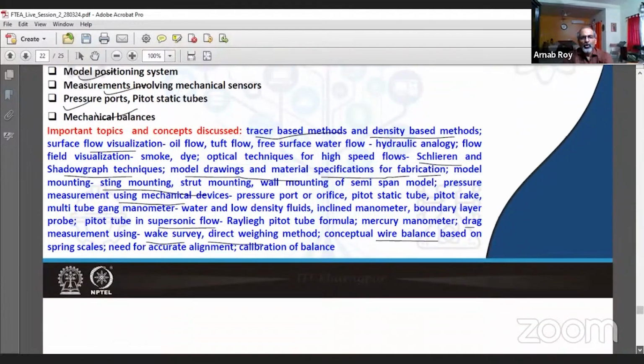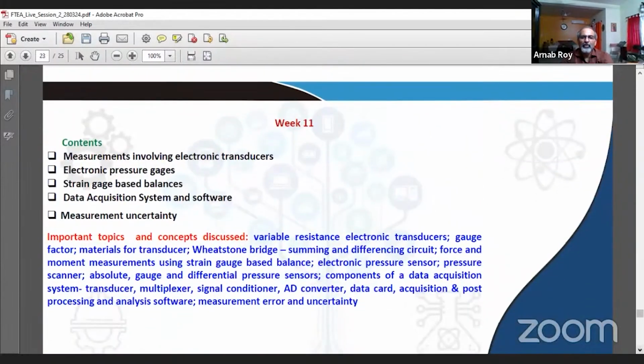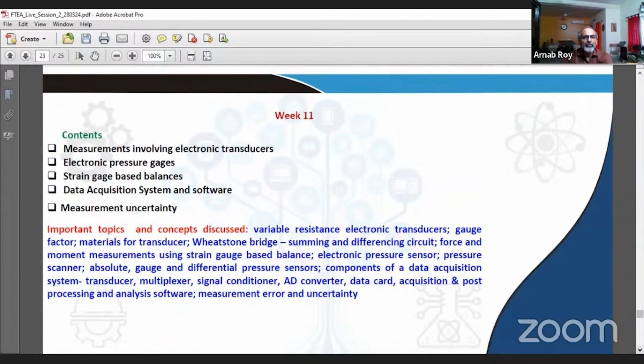So this was more on mechanical instrumentation for wind tunnels. And then we moved into electronic instrumentation, including electronic transducers, pressure gauges, strain gauge-based balancers, data acquisition systems and software, and also a little bit on measurement uncertainty.